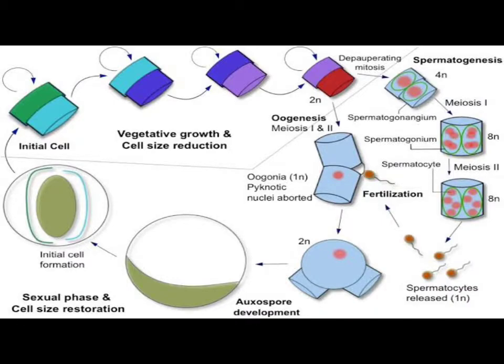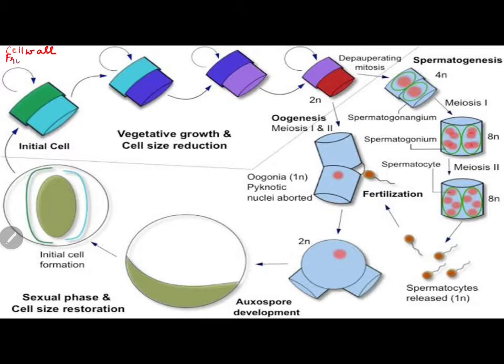Now you see, this is a diatom. What we are seeing, this container-like structure, a dabba, a box, is nothing but the cell wall. The cell wall is also called frustule.